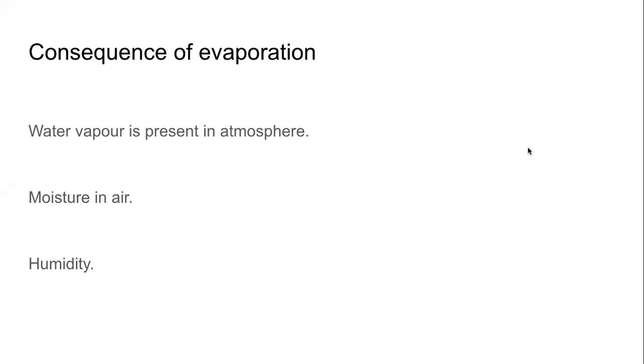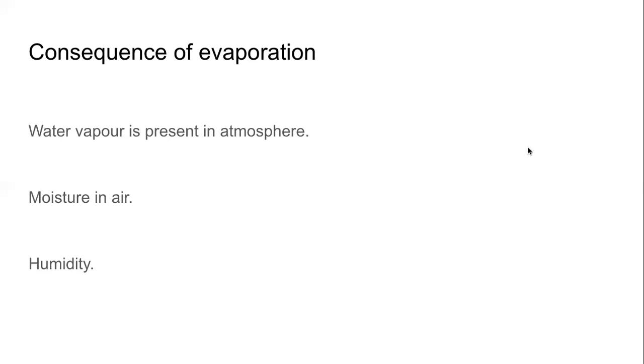Air is a mixture. Water vapor is one of the lesser components of the atmosphere. We have oxygen, carbon dioxide, other gases, other elements and compounds, all in the gaseous state. There are some things in the solid state also: the solid pollutants, the smoke, the soot, the unburnt carbon particles because of burning fossil fuel, and the dust. They are also there in the atmosphere. You must have studied about this when you studied different types of rains in geography.